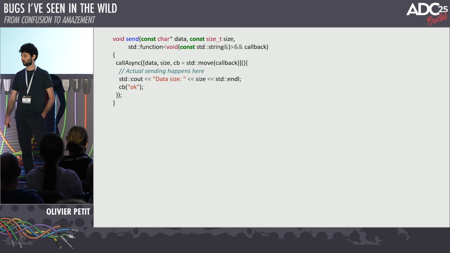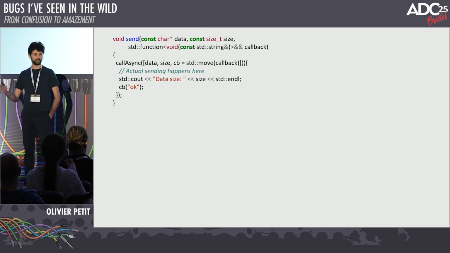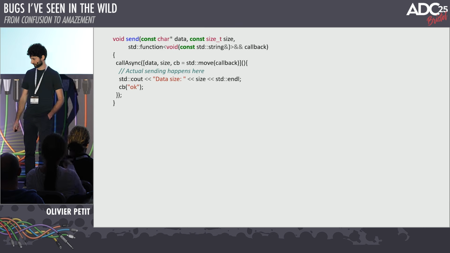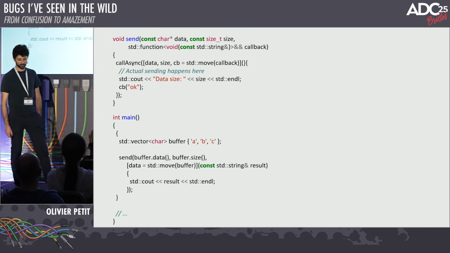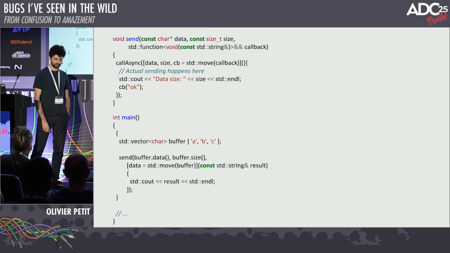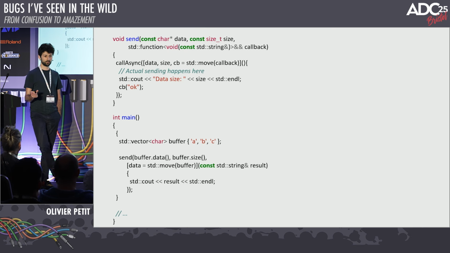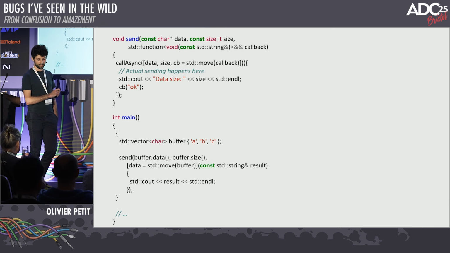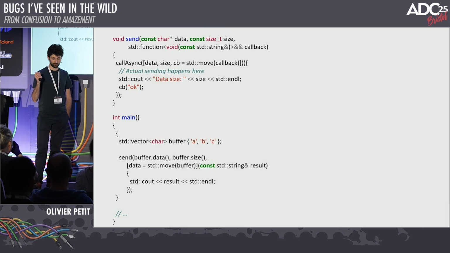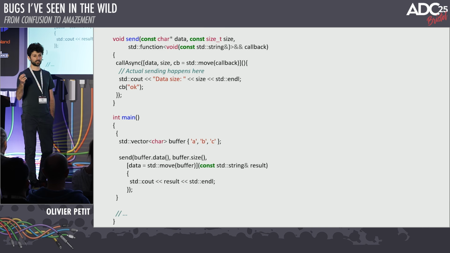it actually happens on a side thread, right? We have a separate network thread. So it will capture all of this and then actually do the send and then call the callback to tell the initial caller whether the send was successful or not. And so in our main, we could have something a little bit like this. In our case, we decided to use a vector for the buffer and we call send like this. The crucial thing is the lifetime of that buffer needs to remain until the send actually happens. And one way of achieving this is to capture the buffer in the lambda because we're guaranteed that the callback lifetime extends until after the send happens.